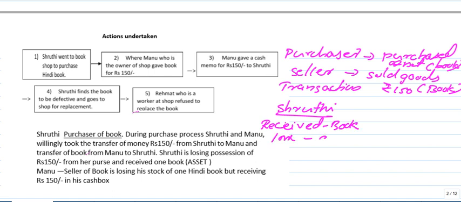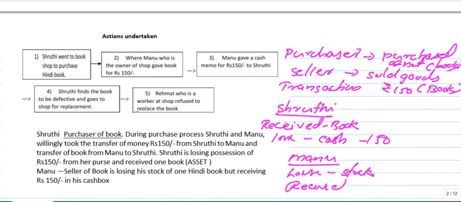The cash from her wallet, 150. In the case of Manu, the shop, Manu is the owner, so he represents the shop. Manu lost his asset, his stock book, and he received cash. In one transaction, two aspects are there. What's that? Two aspects are there in each and every transaction.